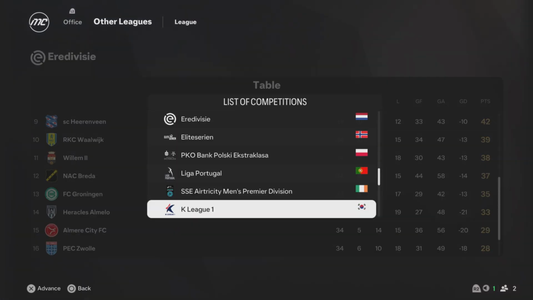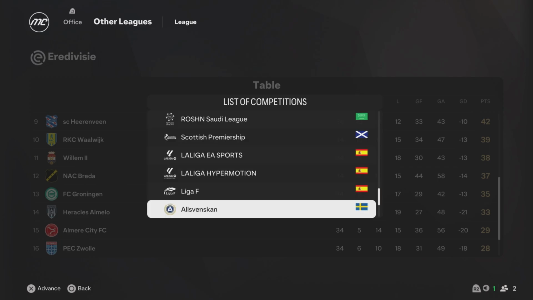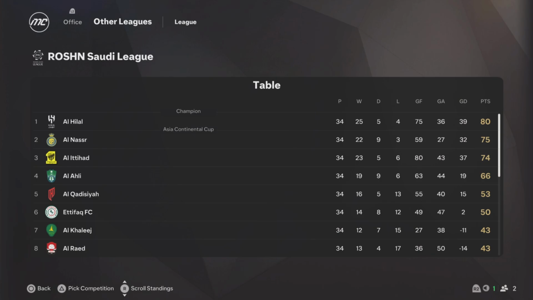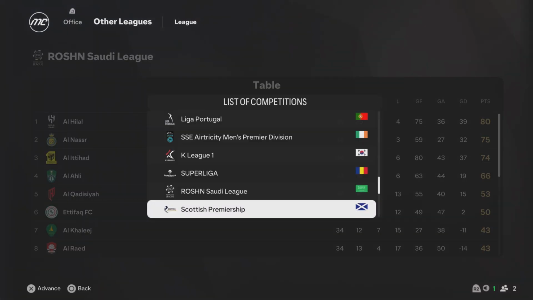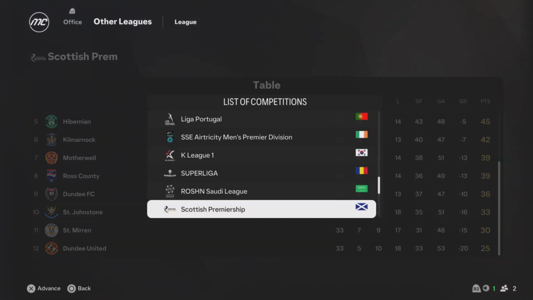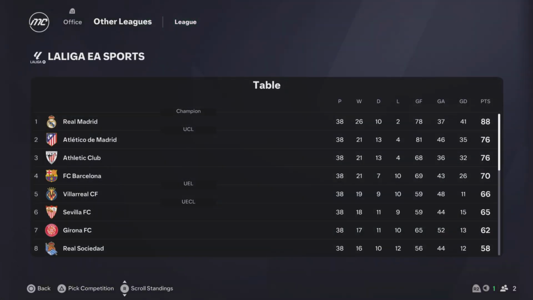Okay. And the Saudi Arabia League, Al Hilal win the title, Al Nassr second, Al Ittihad third, and Al Ahli are fourth. Okay, so Al Hilal are the winners there. Celtic win the league, Rangers second, Hearts third. La Liga, Real Madrid win the league by a big stretch. Barcelona finishing fourth. Athletic Bilbao third. Atletico Madrid second.